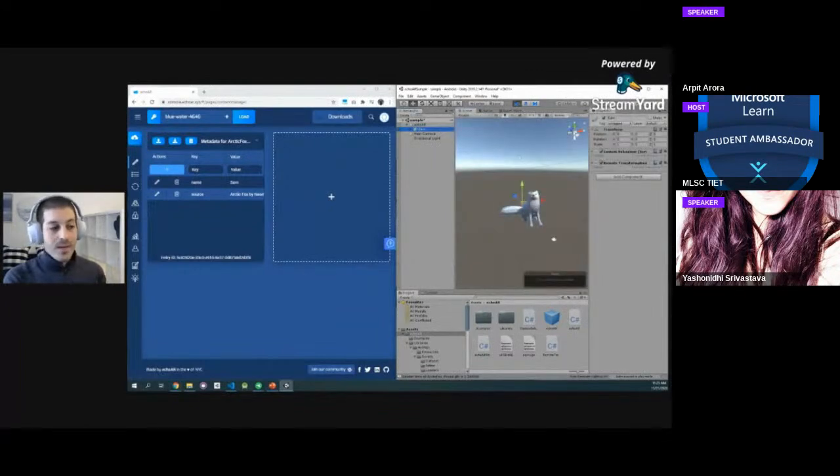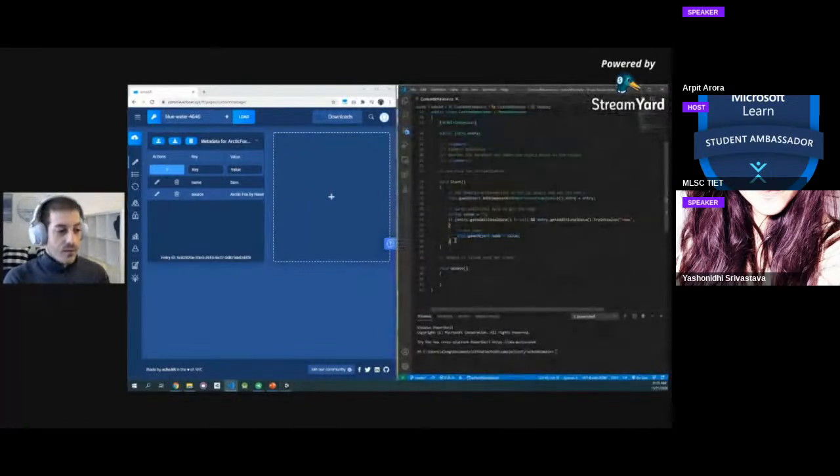Perfect. But what happens if you want this to happen every single frame? And you've guessed it, we're going to move this from the Start function to the Update function. There we go.